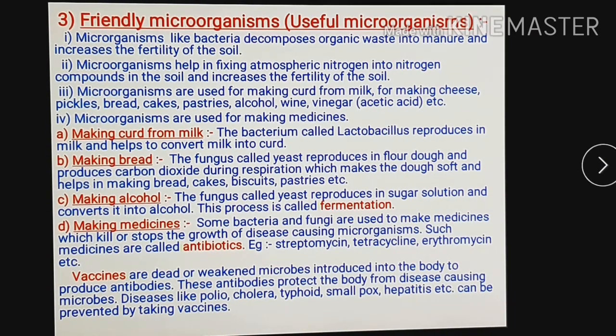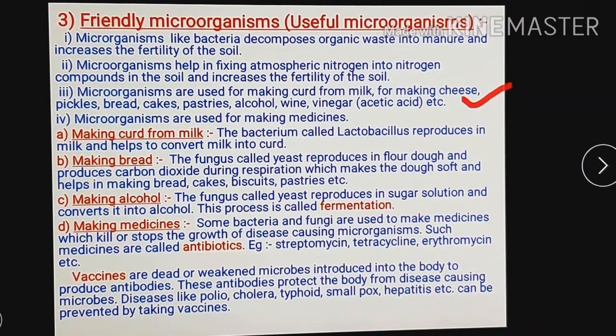Now the third point is here. Microorganisms are used for making curd from milk, for making cheese, pickles, bread, cakes, pastries, alcohol, wine, and vinegar, which is called acetic acid. All these are made by microorganisms, because with the help of microorganisms we can convert milk into curd, then we can make cheese, pickles, and bread also.